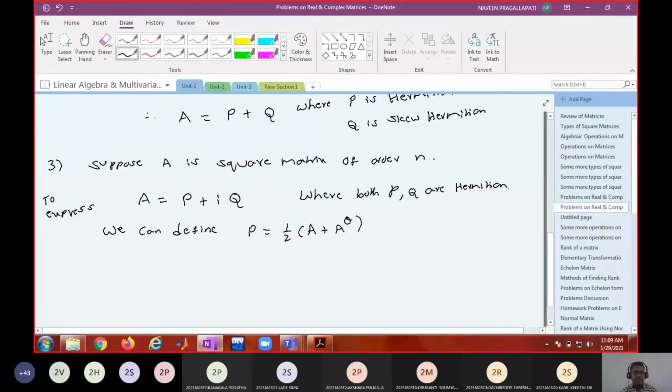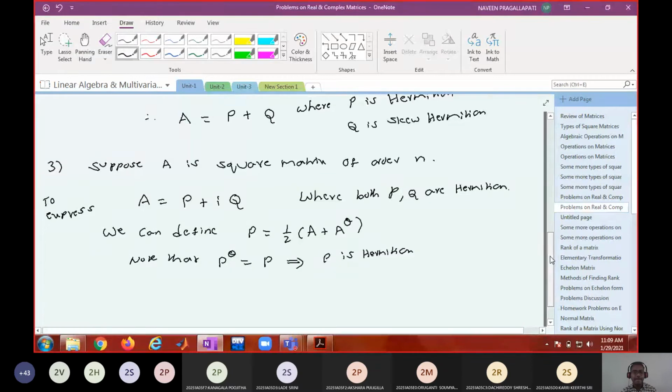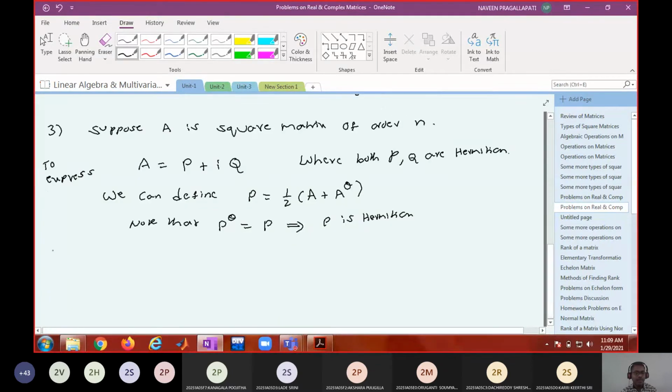And we already proved that, in exams don't write like this, because I proved it already. I am writing it because P power theta equal to P. Okay, P is Hermitian because P power theta equal to P. Now how can you define Q?